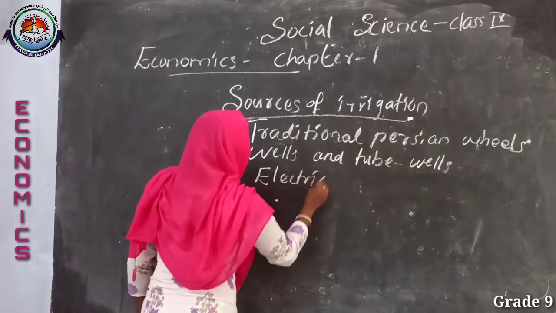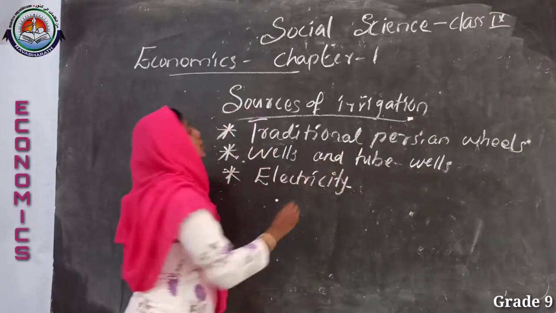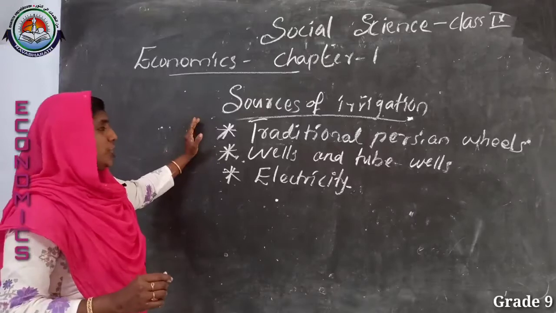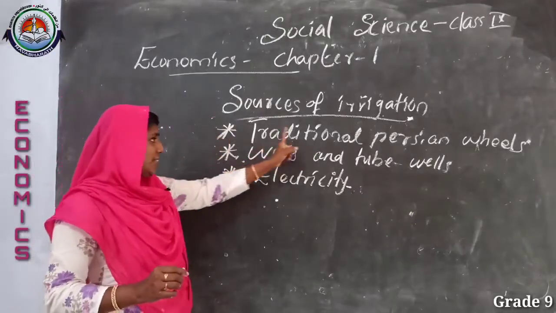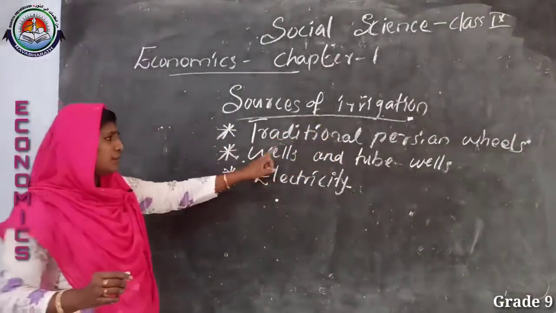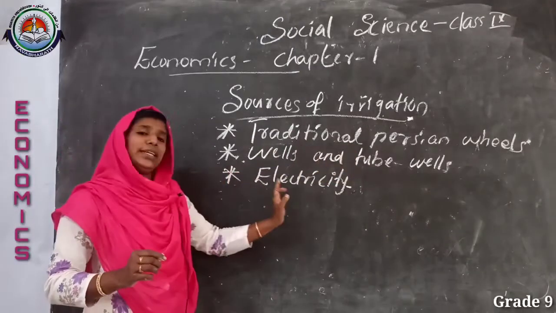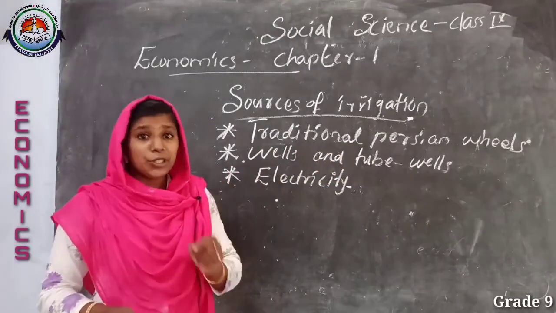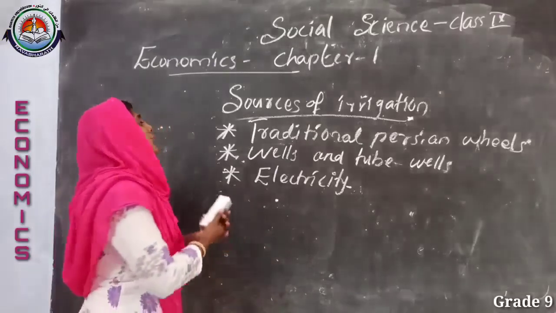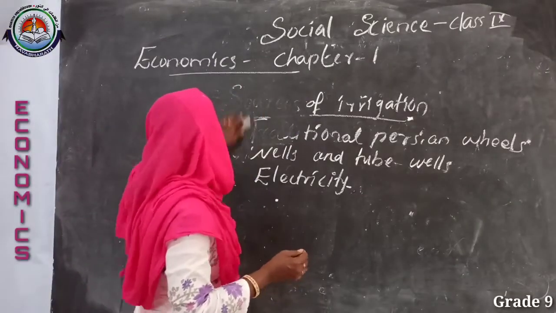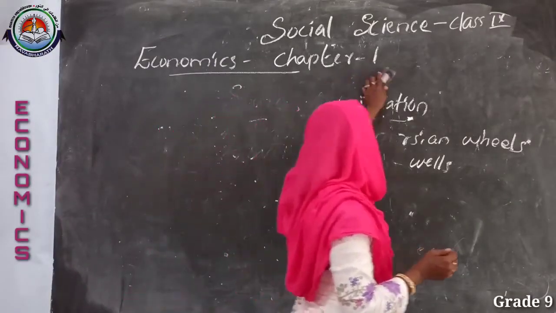Sources of irrigation in Palampur village are traditional Persian wheels, wells and tube wells, and also electricity. Then we move to our today's topic: forms of farming, different forms of farming.